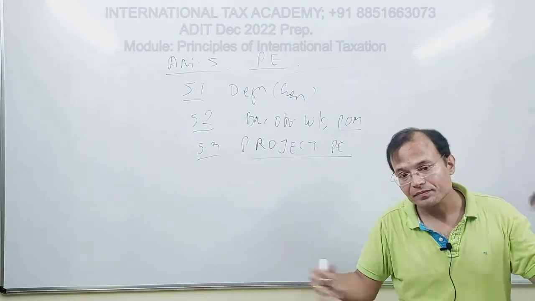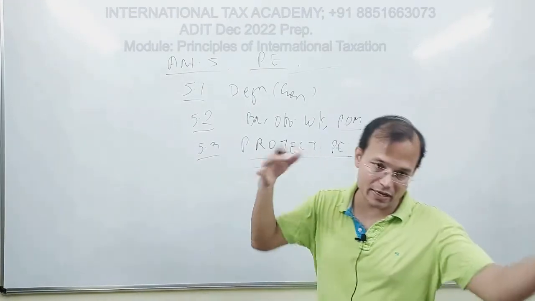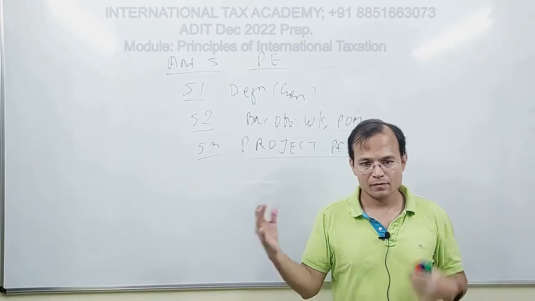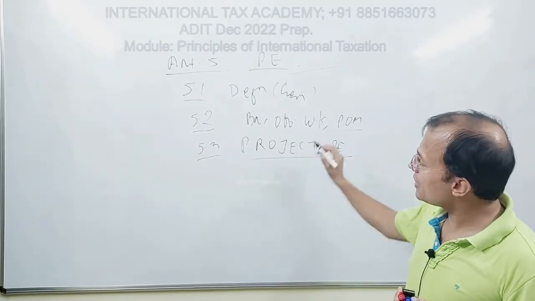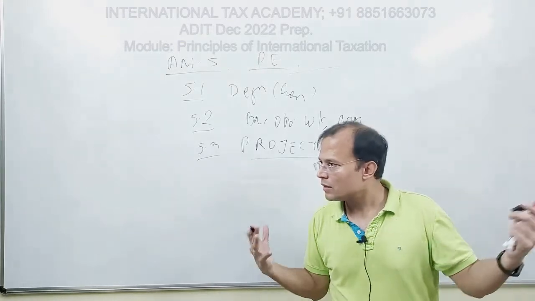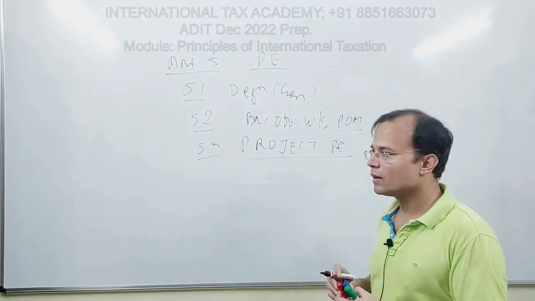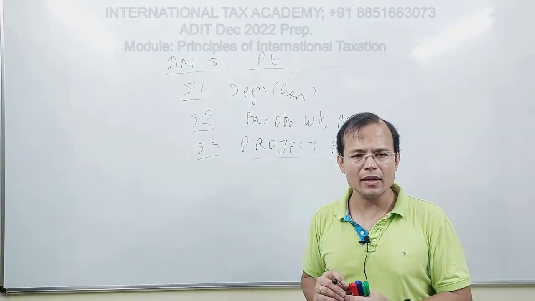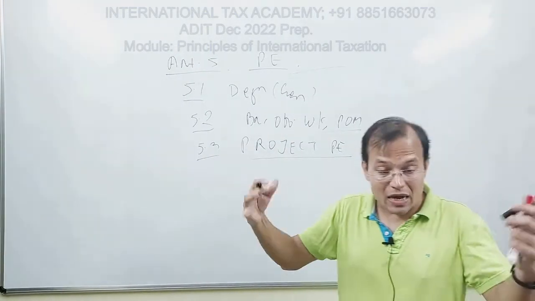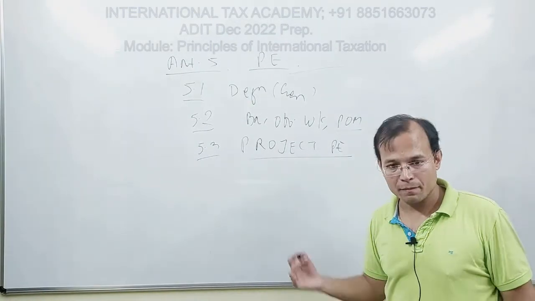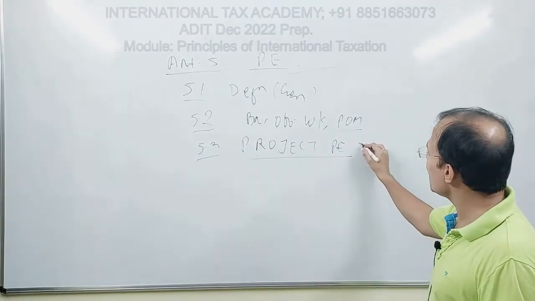Construction site, construction project, building site project. Fine. And it gives you a criterion that that installation or that construction will be a P if the construction or those activities they carry on are continued for more than 12 months.